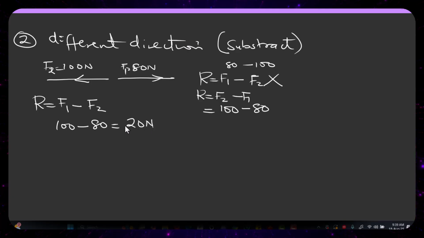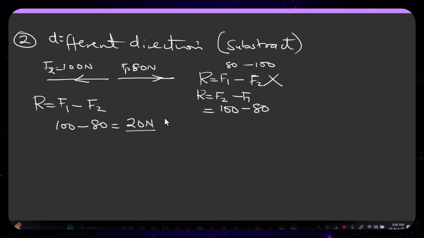But there's one thing that I forgot to say initially. You should bear it in mind that whenever you get your magnitude, one feature of a vector is that any vector has what you call magnitude and what you call direction. This is the magnitude, the value that it has. But how about the direction? I need to talk about the direction. When you subtract this, the direction of this is going to be what?